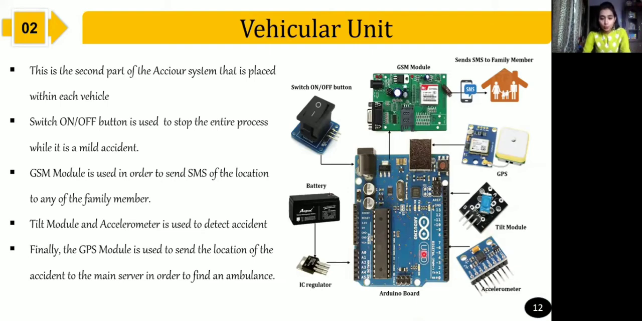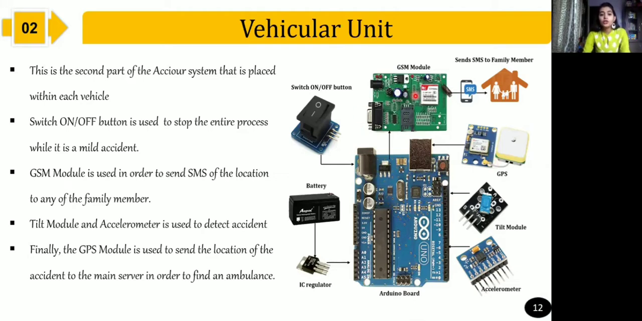We have the Arduino board, and then we have the switch on and off button, which is used by the accident detection module. Here, the tilt module and accelerometer are used to detect the accidents. They calculate the number of vibrations and decide if the accident has actually occurred or not. And then we have the GPS module, which is used to send the location of the accident to the main server in order to find the ambulance.